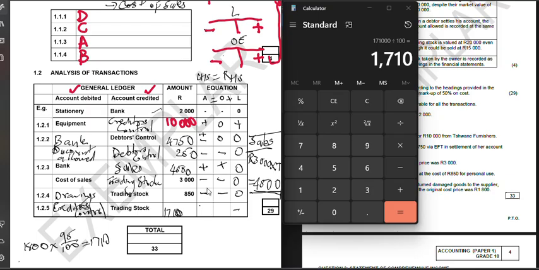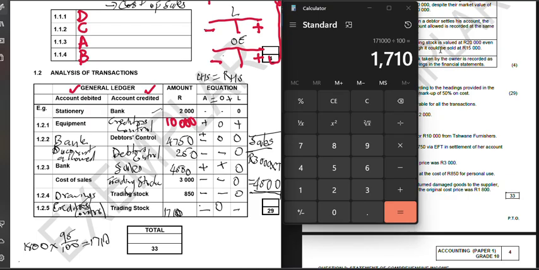Do we have an owner's equity? No. And our trading stock is also going to be returned. If it's returned, therefore we are losing out on the trading stock, so it's going to be a negative. Ladies and gentlemen, this is your question 1 done and dusted. I hope you guys enjoy, and tomorrow we'll be doing question 2.